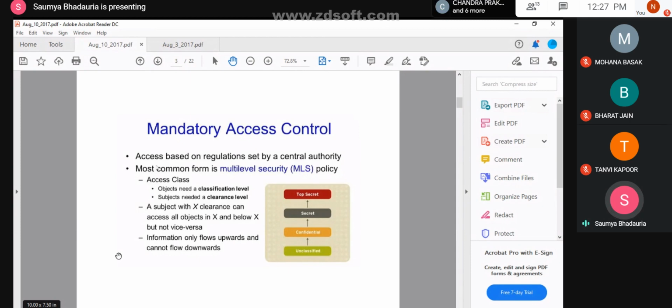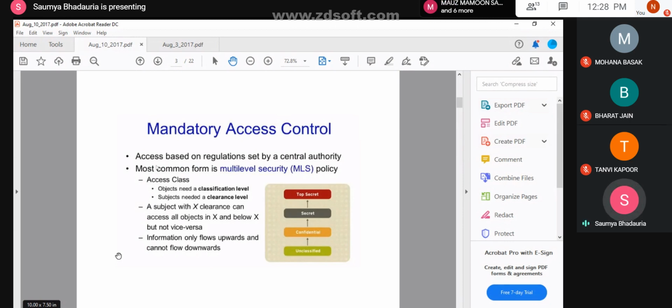We said in the previous case, in case of access matrix model, that the rights can either be transferred by the administrators or it can be transferred by the individual users who are the owner of that particular file. However, in case of mandatory access control, there is only one central authority who controls the entire data transfer and controls the entire shifting of the rights. Okay, so here the policy which is adopted in case of a mandatory access control is referred to as multi-level security.